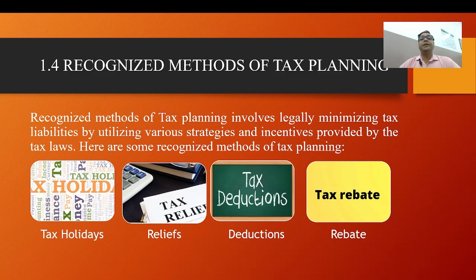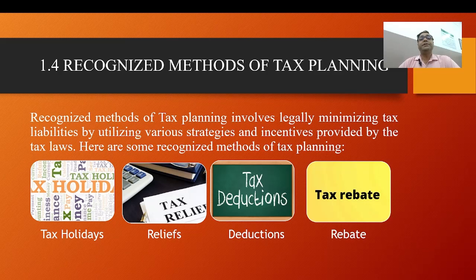For example, rebates for first-time home buyers. Governments may offer rebates to increase home ownership. The Indian government and the state governments provide this to private sector and government sector employees. They provide a deduction if you purchase your home for the first time; the interest and amount will be deductible under section 80.